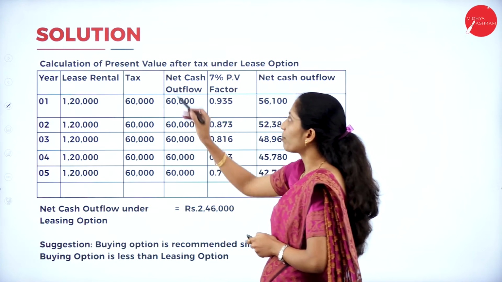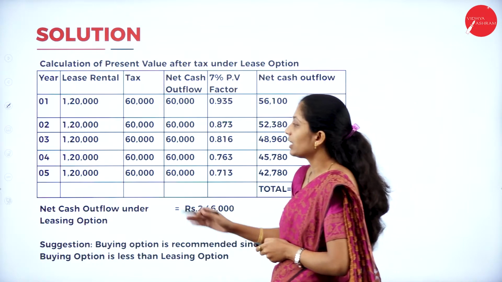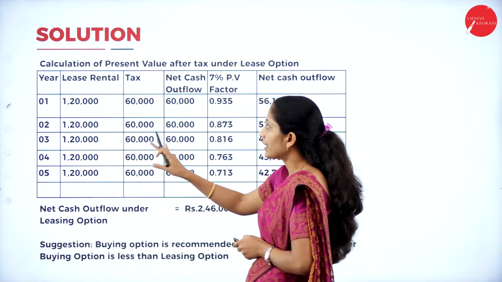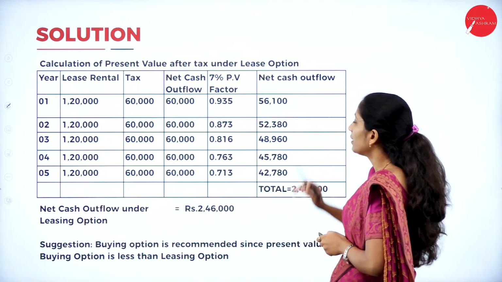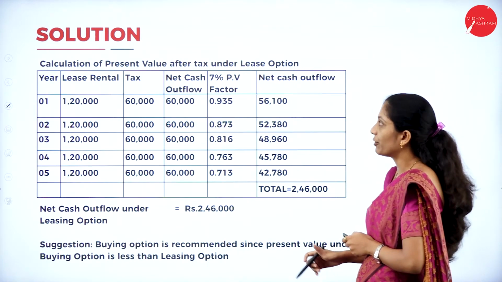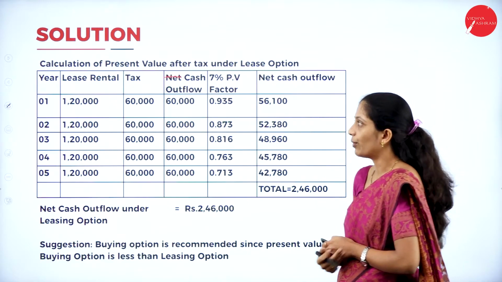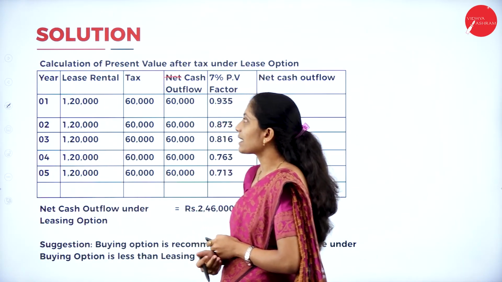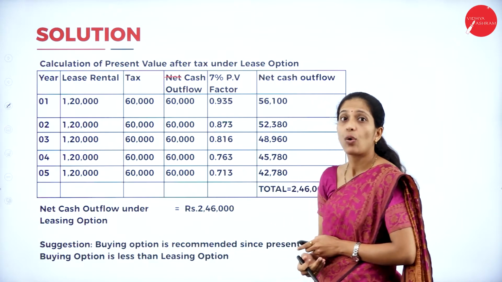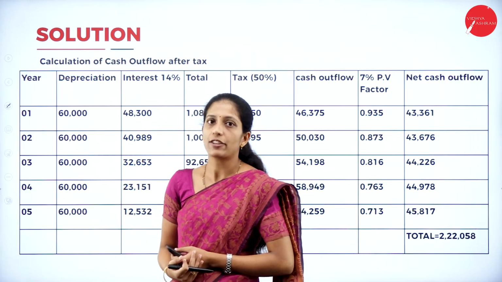Next, calculation of present value after tax under the lease option. So here you'll have the lease rental, tax, net cash outflow, PV factor, and you'll get the net cash outflow. So this is the cash outflow. Next you'll get the net cash outflow. So you know the years 1, 2, 3, 4, 5. What is the lease rental? The lease rental is 1,20,000, right?